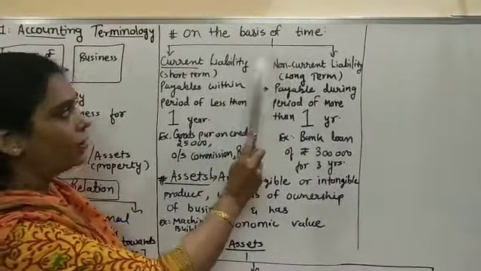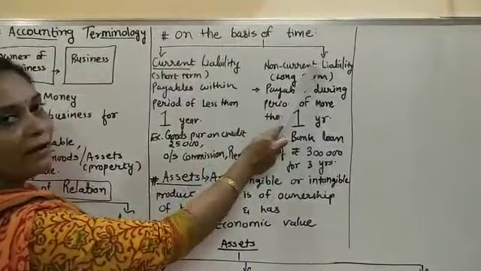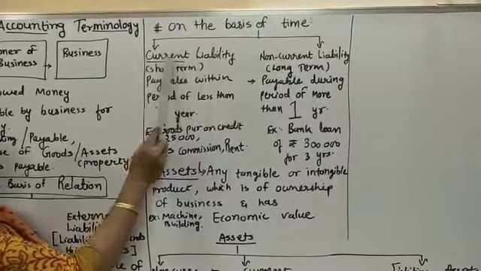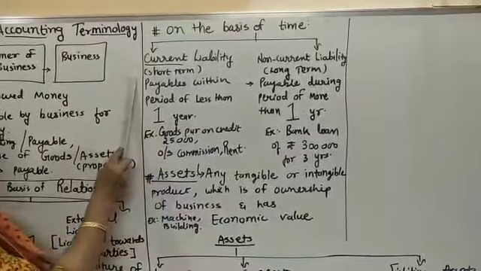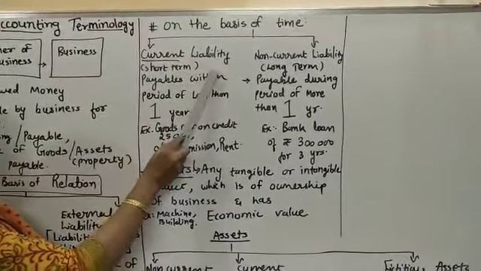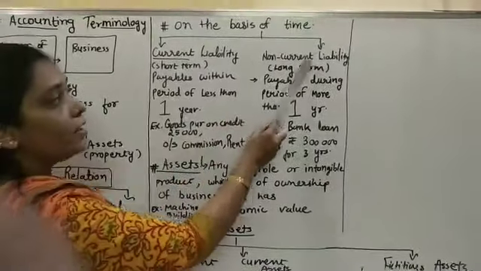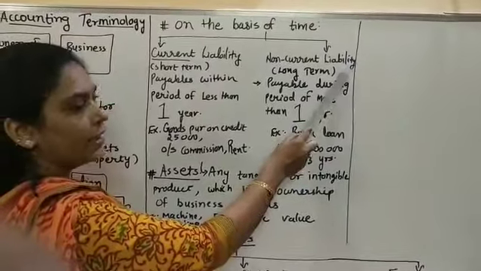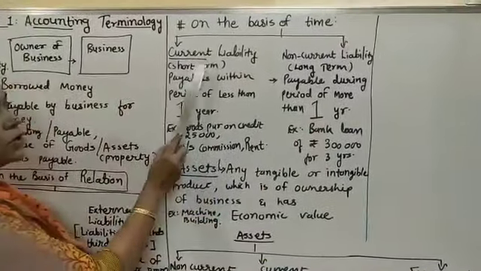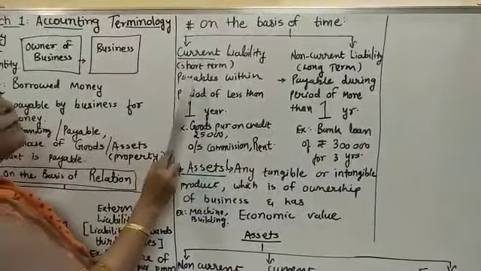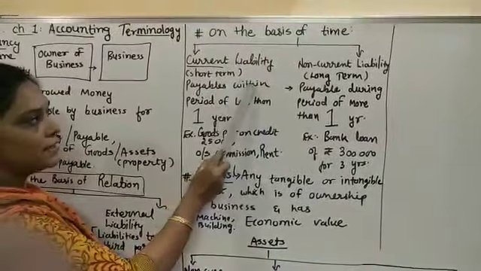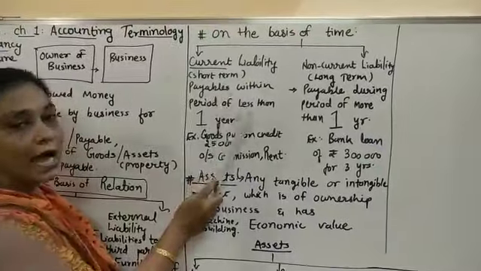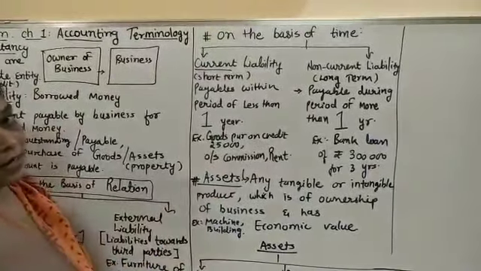This is very important. You can see there are two bifurcations. On the basis of time, the first bifurcation is current liability, which can be said as short-term liability. Non-current liabilities are called long-term liability. Is it clear? When I talk about short-term liabilities, when the payables, the liability of the business, are within the period of 1 year or less than 1 year, I can say that this is current liability.